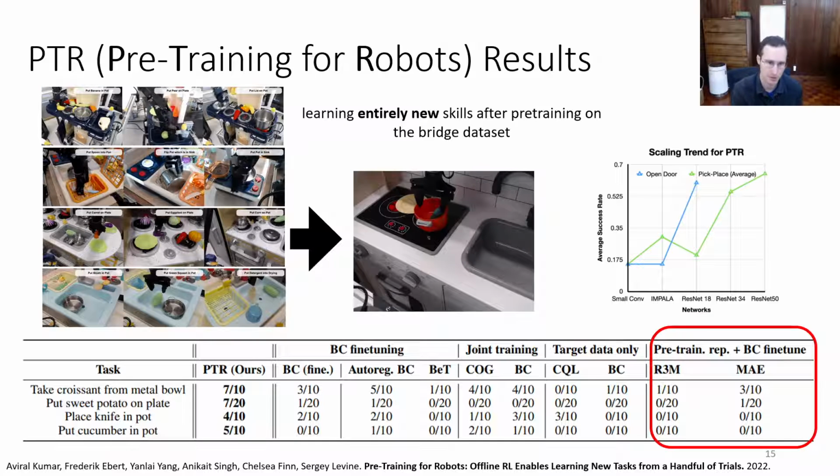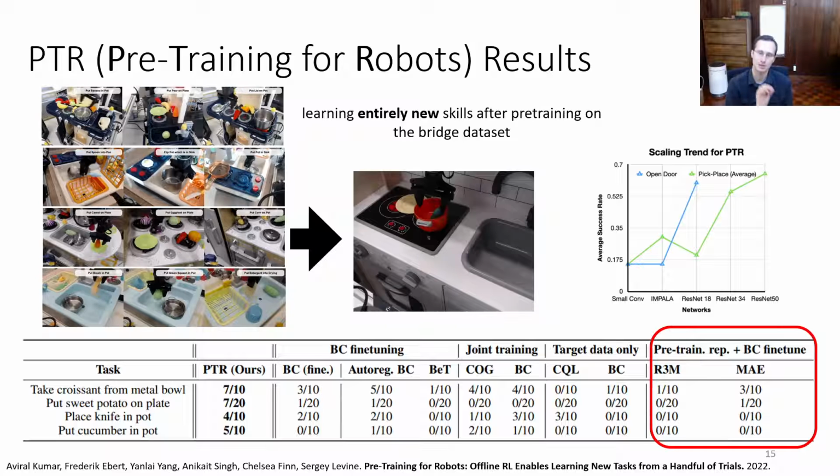The other thing to notice is that this way of pre-training significantly outperforms prior methods that were designed as computer vision representation learning techniques, like R3M and MAE. You can see that PTR does much, much better than all of these approaches. So pre-training on the diverse multi-robot data with offline RL really does give you better representations for downstream fine-tuning.